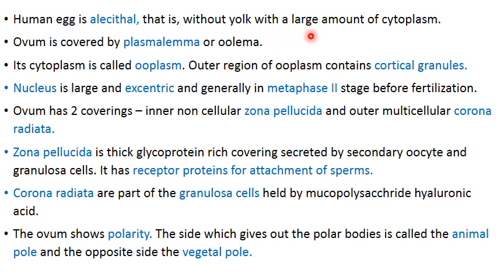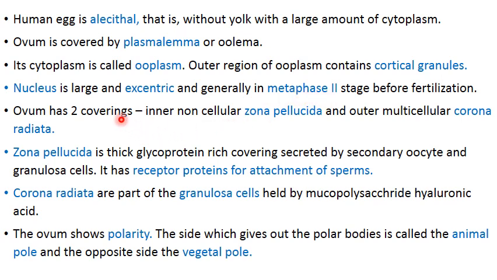So this was about the ovum, which we said is alecithal, that is without yolk, and it contains a large amount of cytoplasm covered by plasma membrane or oolemma. And cytoplasm is called as ooplasm, which is rich in nutrients, but the outer region of the ooplasm contains cortical granules, which are secreted by the Golgi bodies. Nucleus will be found as eccentric, that is away from the center, and generally in the metaphase 2 stage before fertilization.